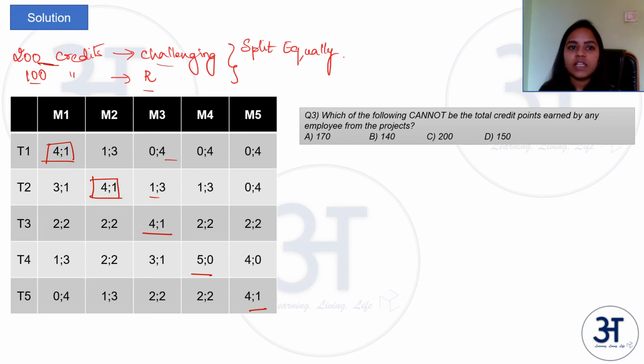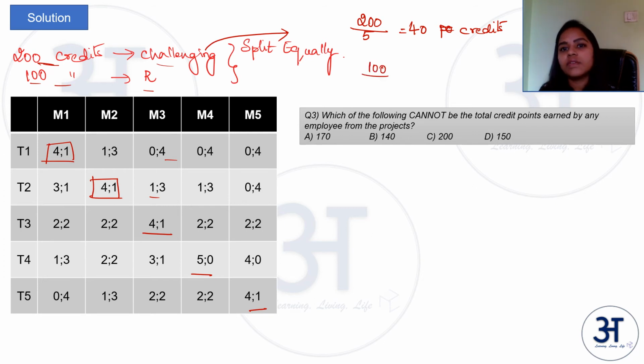So in case of challenging project, each employee gets 200 by 5, so 40 credit points, and for a regular project it is 100 by 4, that is 25 credit points.